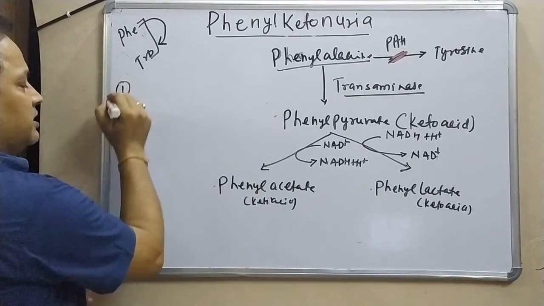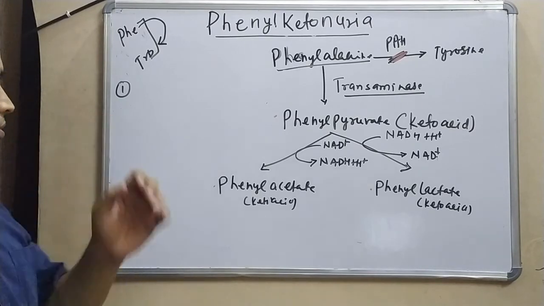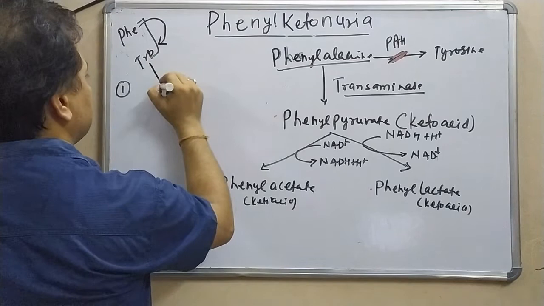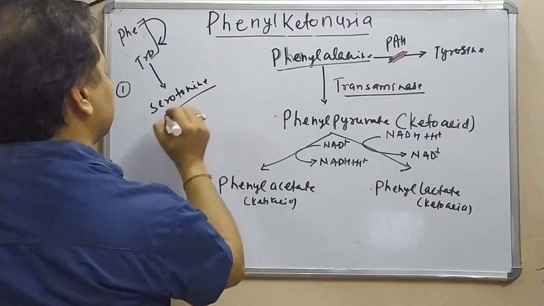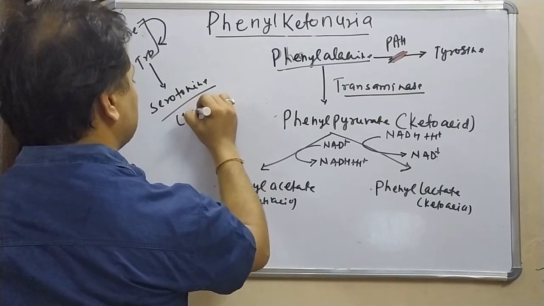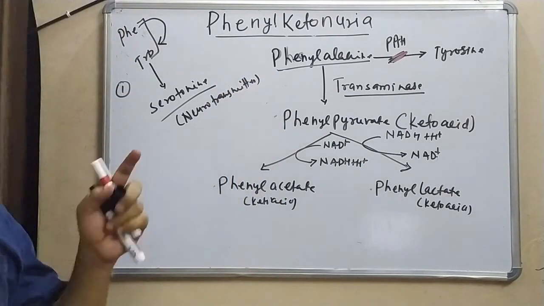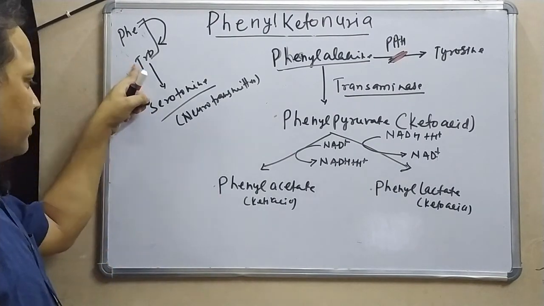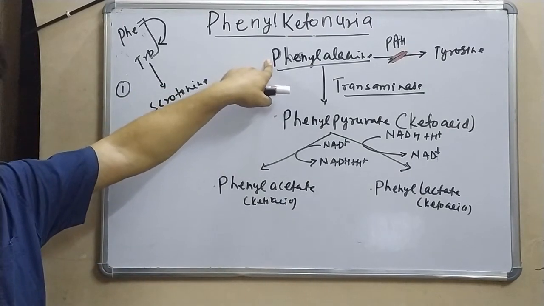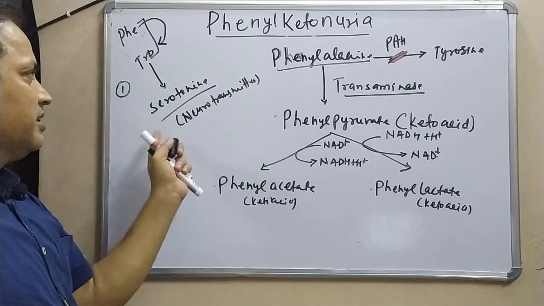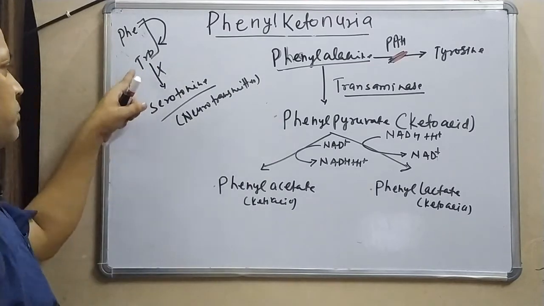Second, phenylalanine is going to be competitive. You know that tryptophan gives us serotonin by a decarboxylation process. Serotonin is a neurotransmitter, an excitatory neurotransmitter. So, tryptophan normally gives us serotonin, which works as a neurotransmitter, but because we have a higher amount of phenylalanine in our body, this high amount competitively inhibits the conversion of tryptophan to serotonin.